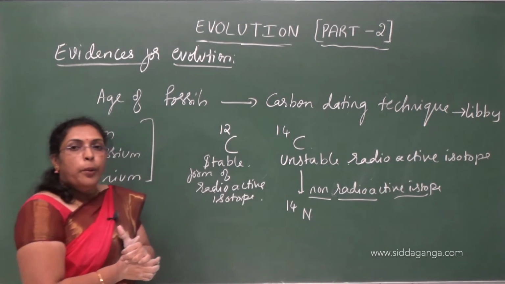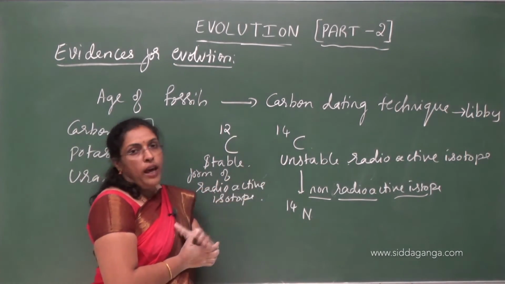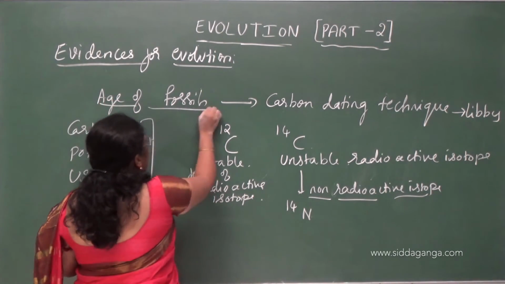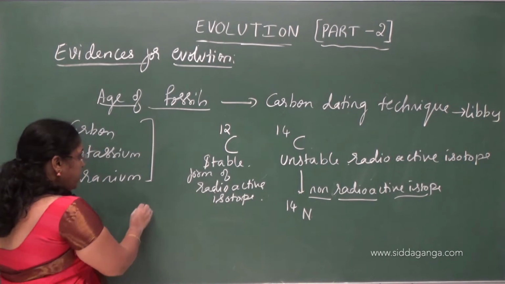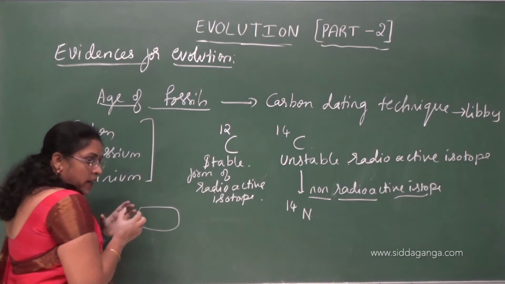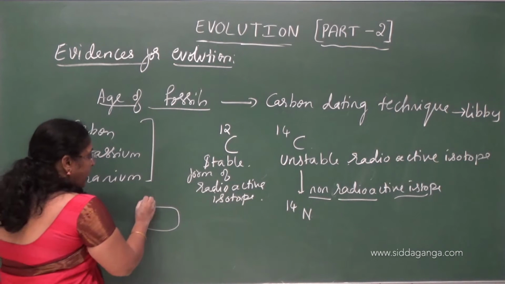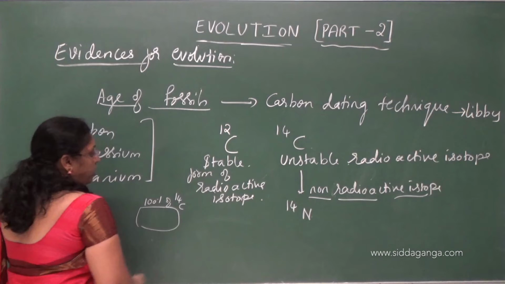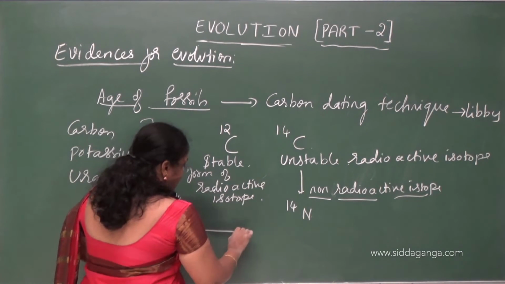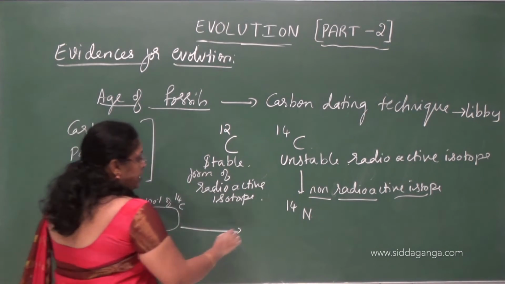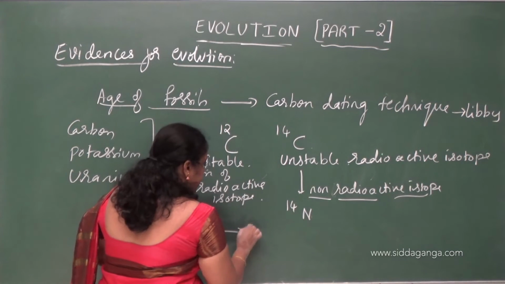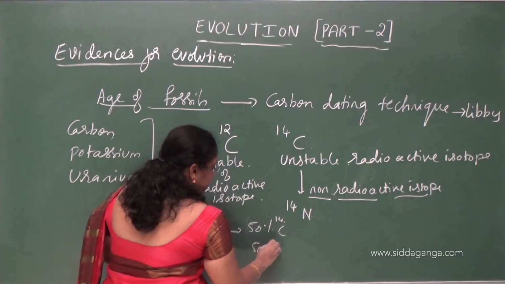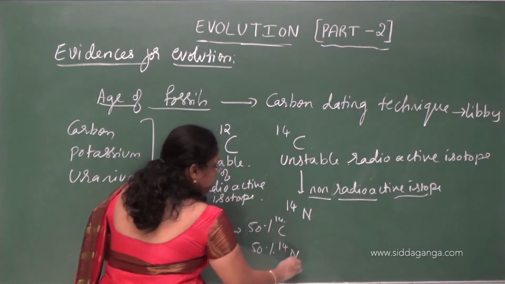So by using this half-life, they calculate the age of the fossil. That means if this is a dead organism, immediately when the organism dies, we see 100% of carbon 14. After some time, the 100% will become 50% of carbon 14, and the other 50% will be converted into nitrogen 14.